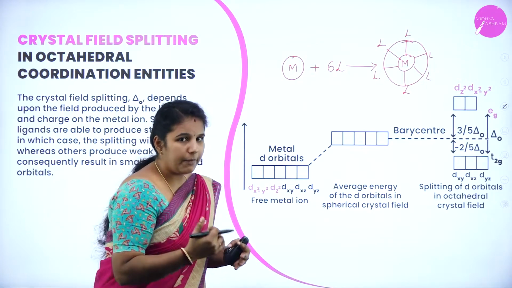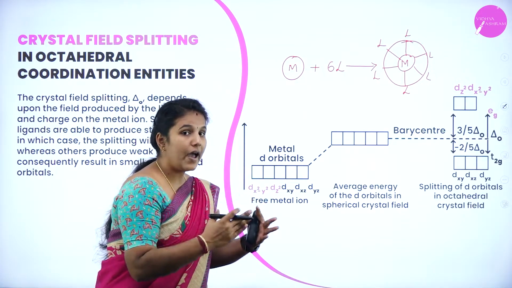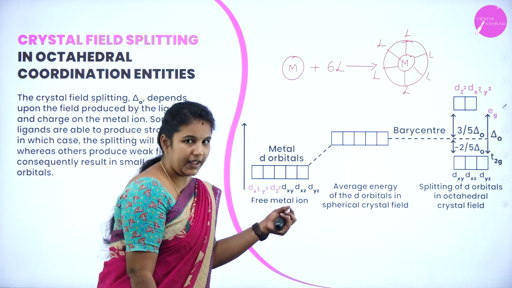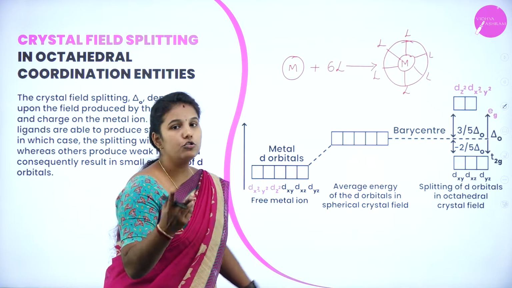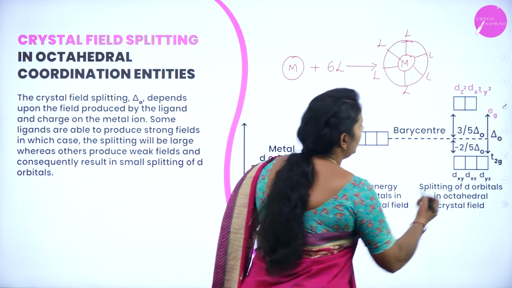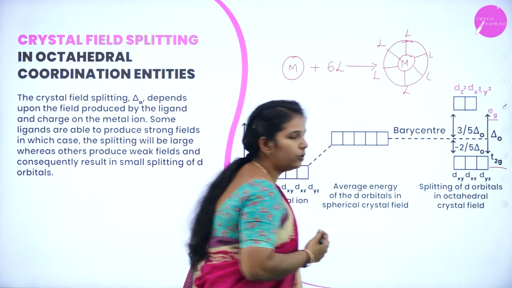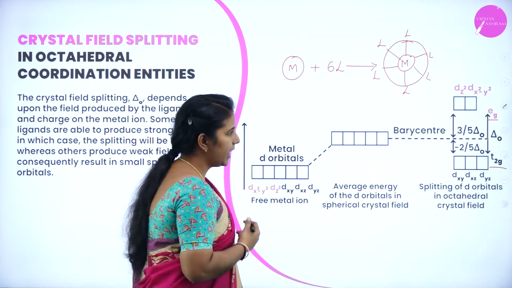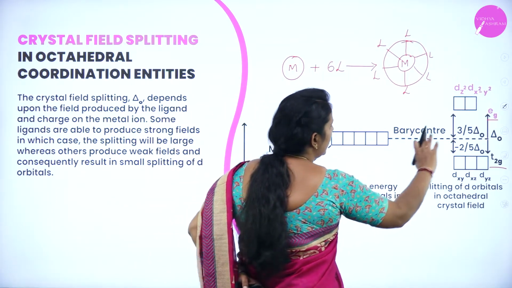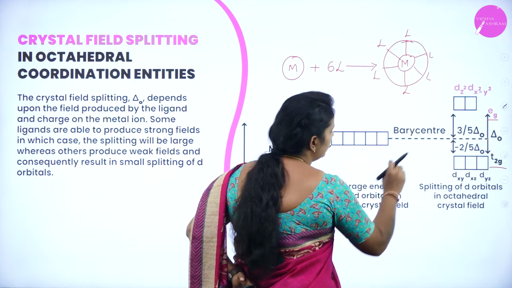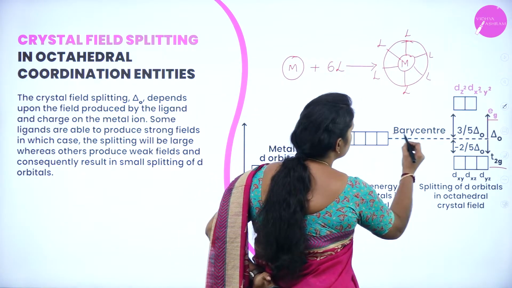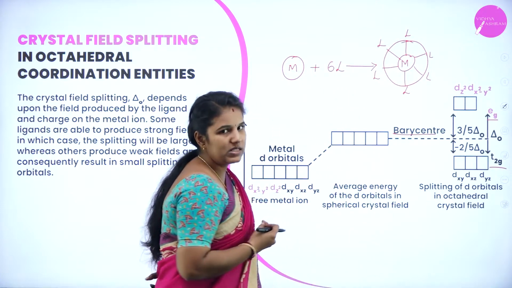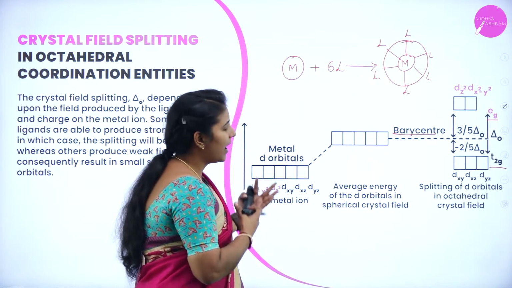Due to the repulsion, the 5 d orbitals in the metal ion get lifted up and split into two parts, which are also known as what? EG sets and T2G sets. Is it right? Yes. You can see that between the two sets there is an average energy, placed at the center, which is also known as what? Barycenter.